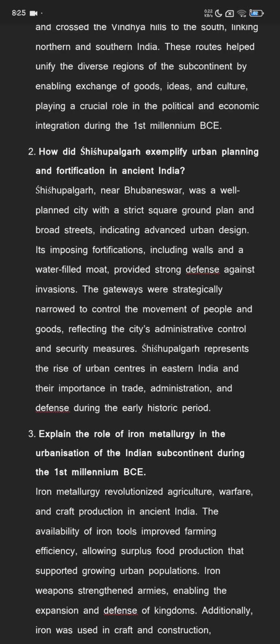The gateways were strategically narrowed to control the movement of people and goods, reflecting the city's administrative control and security measures. Shishupalgarh represents the rise of urban centers in eastern India and their importance in trade, administration, and defense during the early historic period.